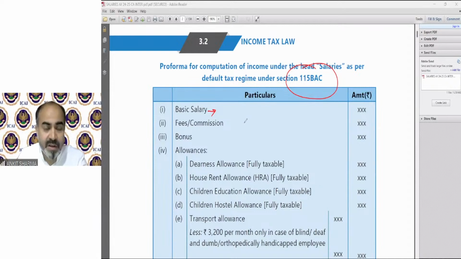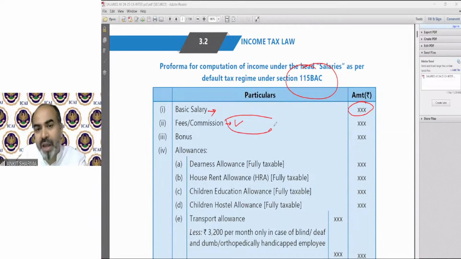As we discussed, we have to find precisely what basic salary is given in the question. That is a monetary payment. Then fees or commission. Generally students think that commission is for an agent. But let me tell you, if the commission flows in an employer-employee relationship, that will always form part of the salary head. So fees, commission, remuneration, by whatever name called, it does not matter, will be part of my salary head. Any fees and commission given in the question has to be shown there.